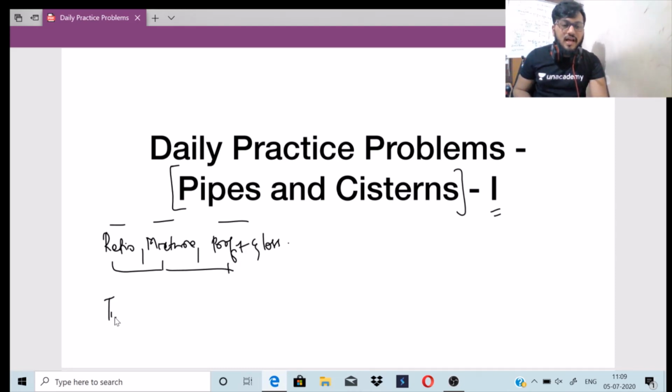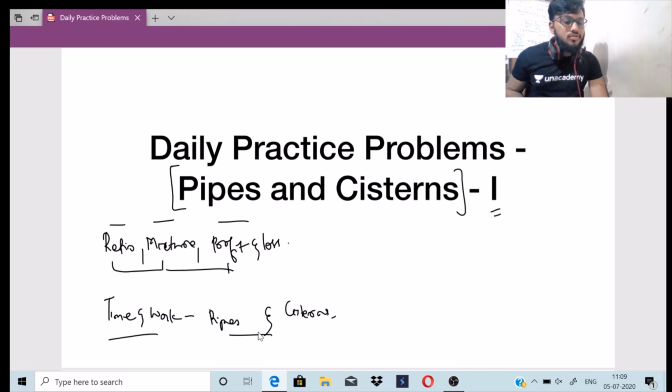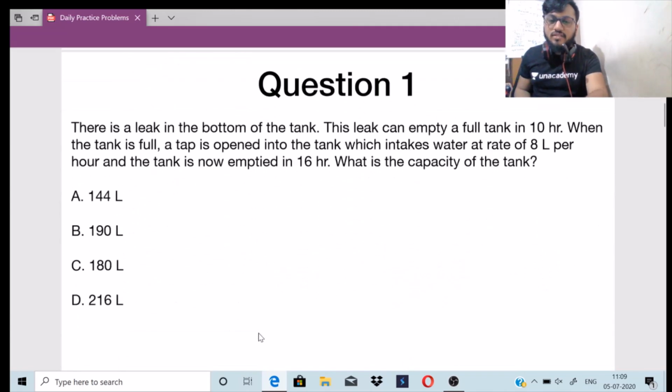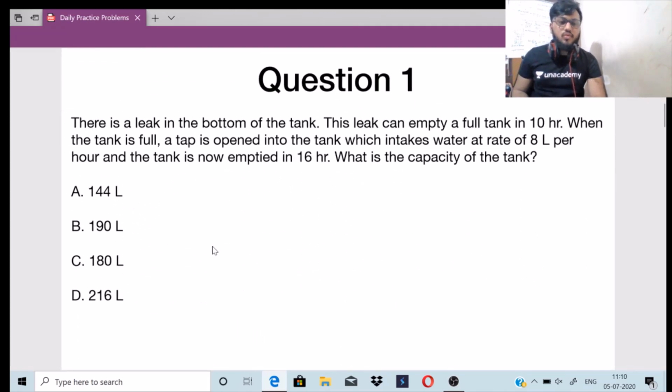The last one of ours was time and work. Now I am taking up pipes and cisterns. Time and work and pipes and cisterns are also interrelated with each other. There are slight differences between the problems, but other than that, the working procedure is the same for both. You will see it in the questions when we solve, because they are interrelated with time and work. So let's not waste much time. Let's move on to question one.